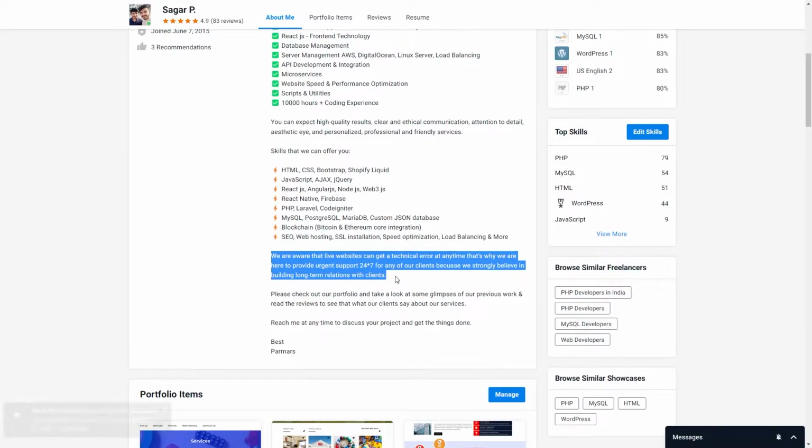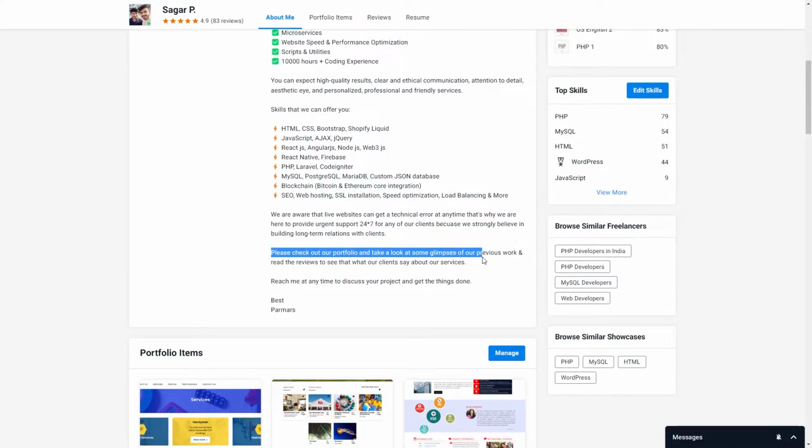After mentioning the expertise and skills, here we have also mentioned that the client can get 24/7 support from our team. Now if you are experienced, then you can mention this line where we are requesting the client to check out our portfolio and read some of our reviews to get to know what other clients are saying about us.